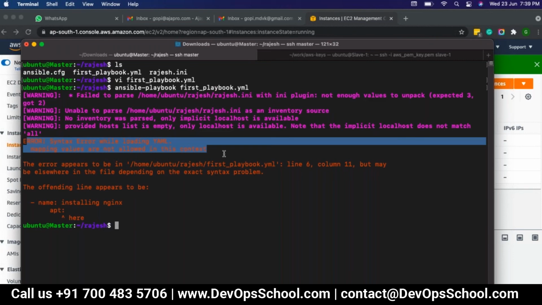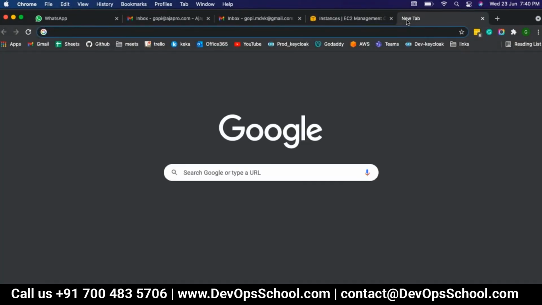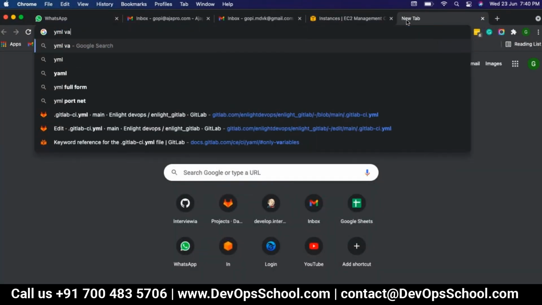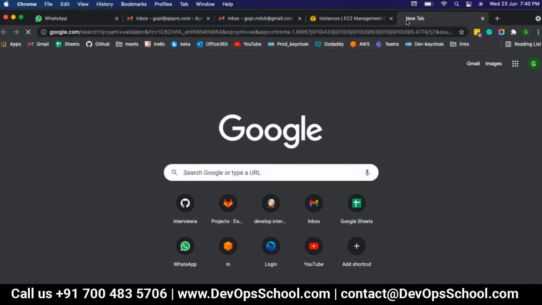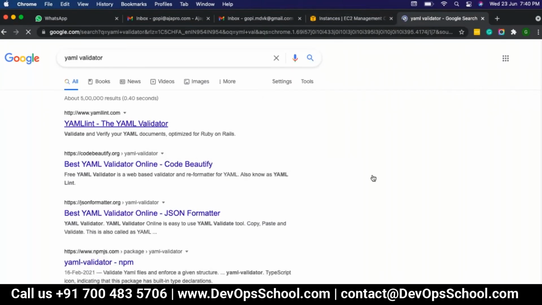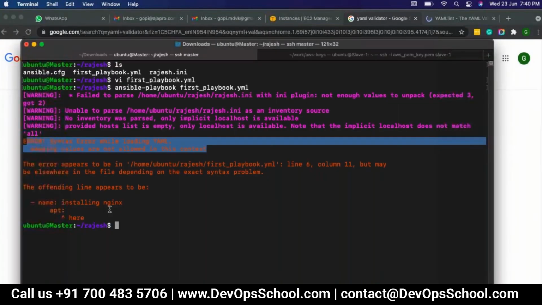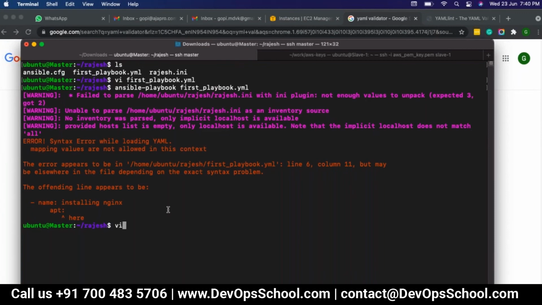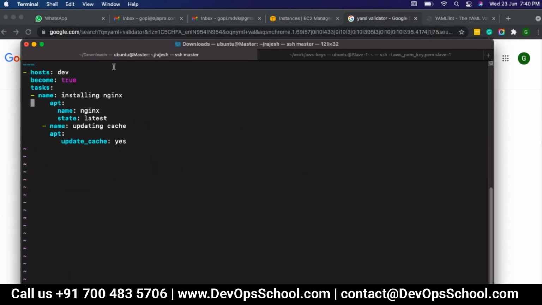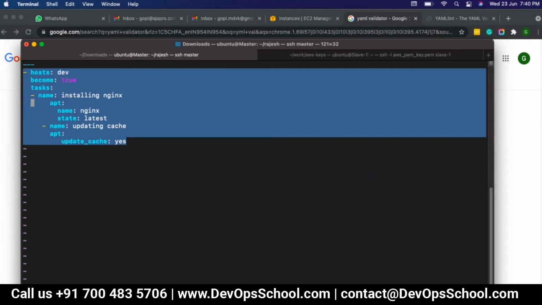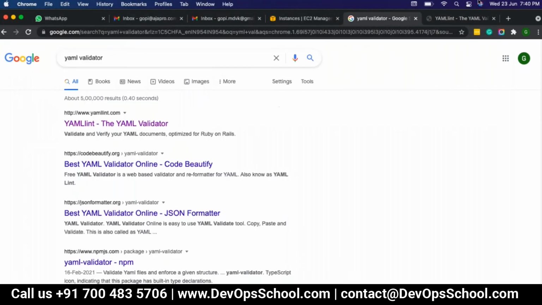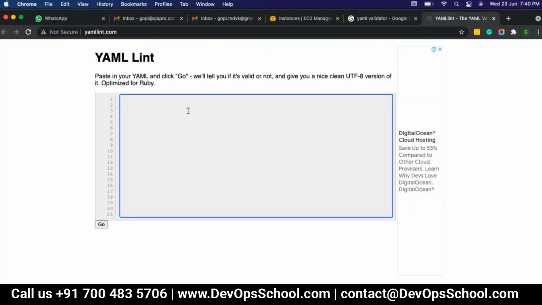Okay. So how are you going to figure that out? We have different YAML validators, like an online YAML validator. So what I will do is take first playbook.yaml, copy this entire thing, go here, paste it, and after that I will validate.